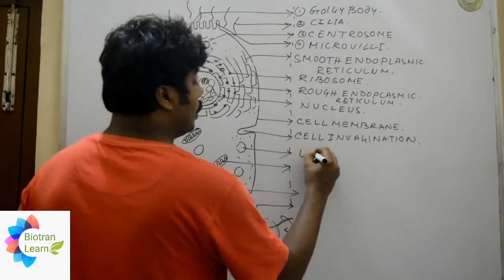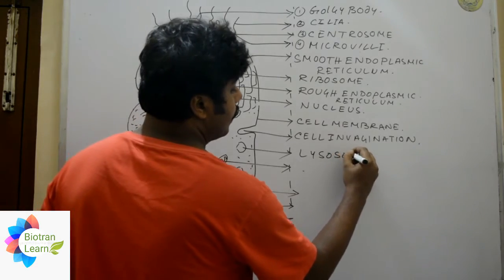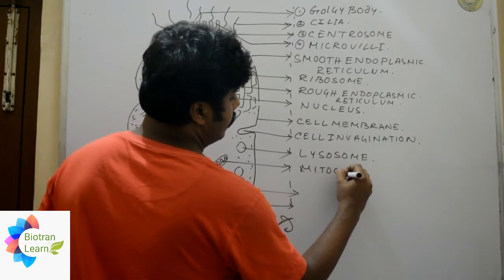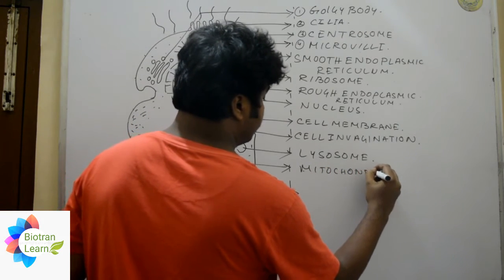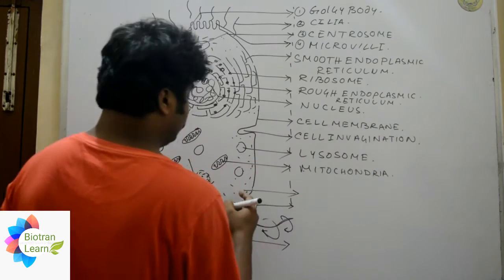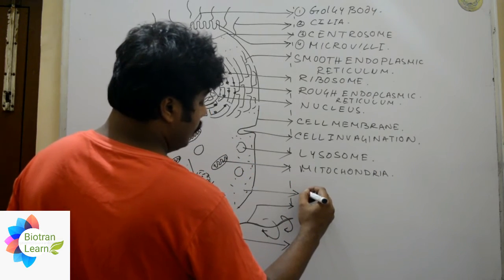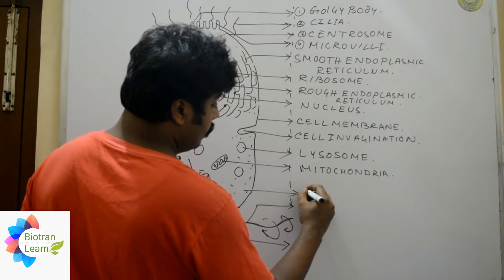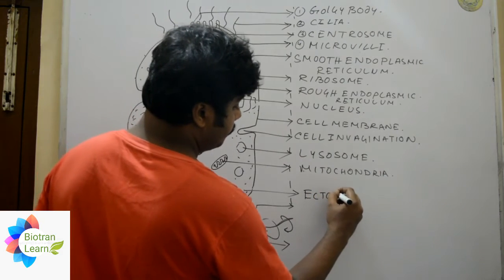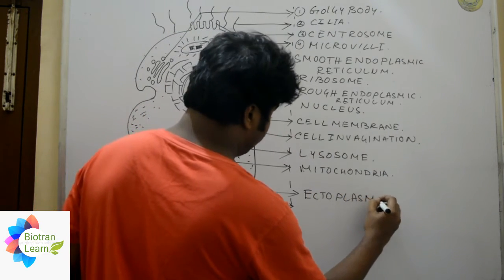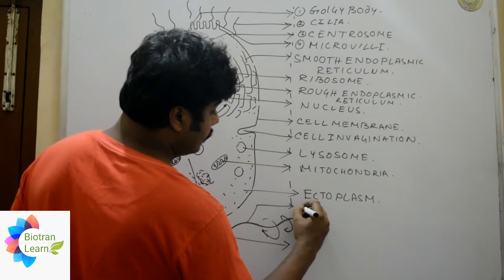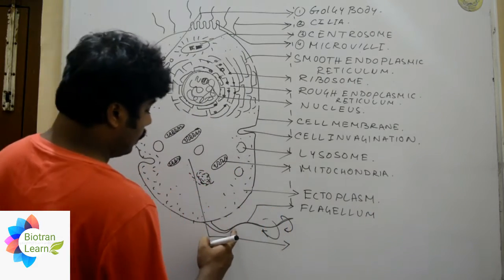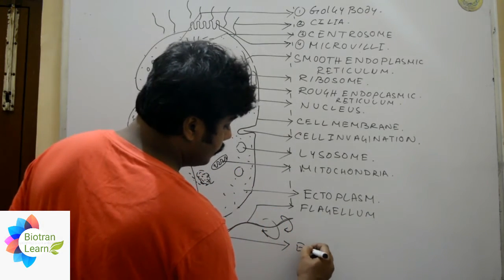Okay, then we will have lysosome, the suicidal bag, and afterwards mitochondria. Then we will have the cytoplasm's outer part, that will be known as the ectoplasm. Then we will have the flagellum, and this one will be our endoplasm.